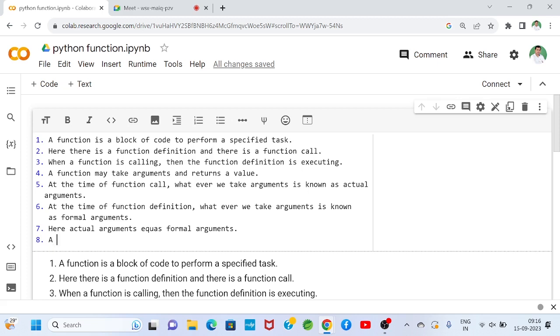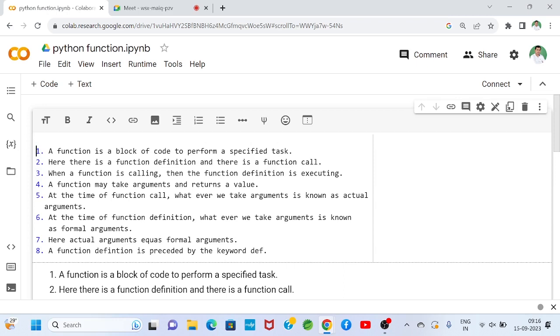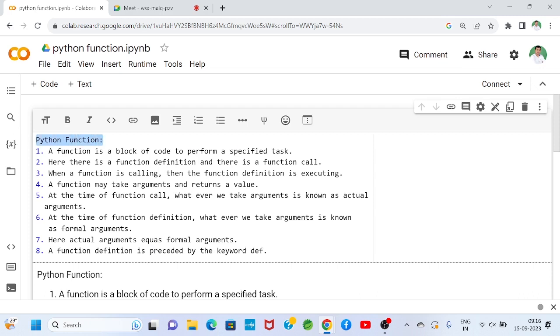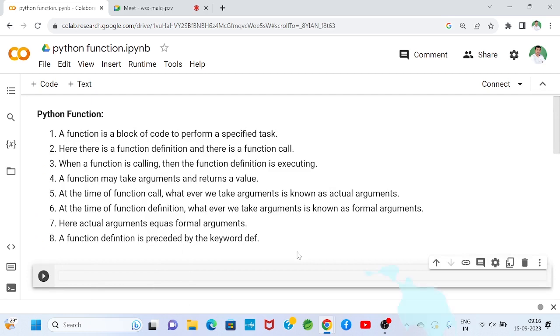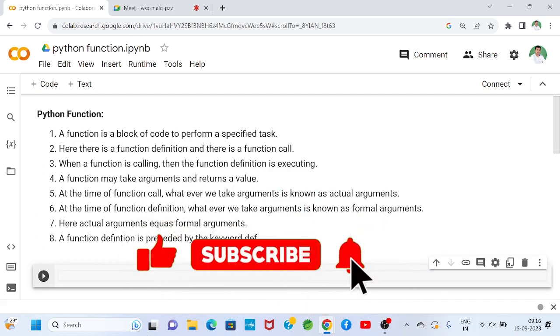A function definition is preceded by the keyword def. So when we define a function, that function definition is preceded by the keyword def. So these are my notes about a function. Okay, so you have to remember.